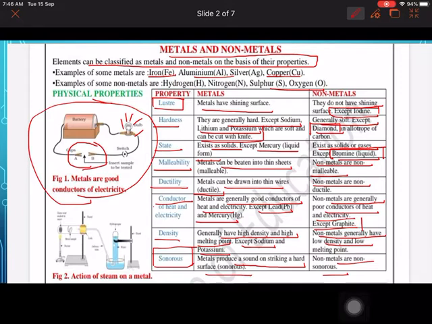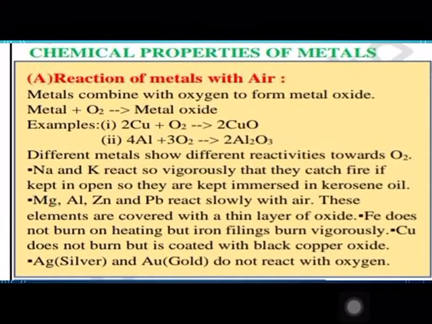When we say action of steam on metals, this is the apparatus which is shown. That means metals generally react with water or steam and hydrogen gas is given out. So this we'll see in the chemical reaction part on the next slides. Next is the chemical properties of metals.